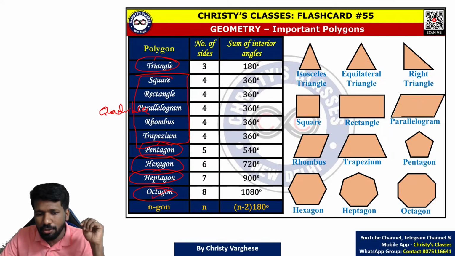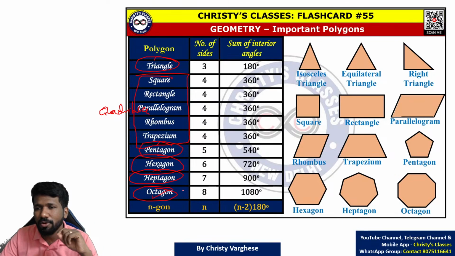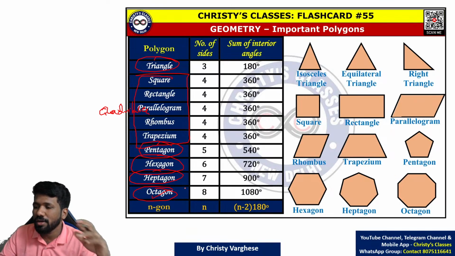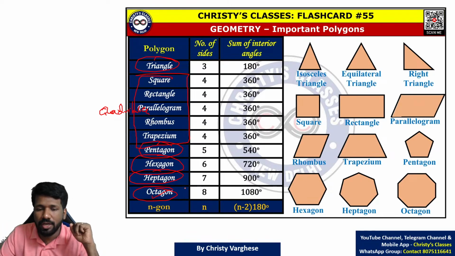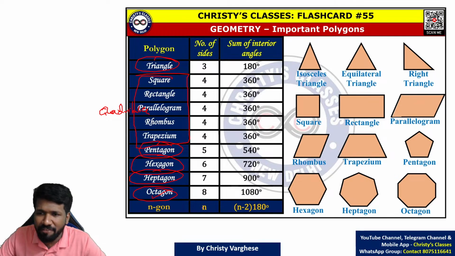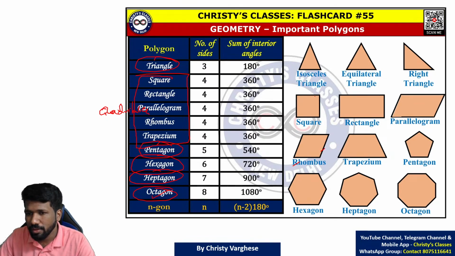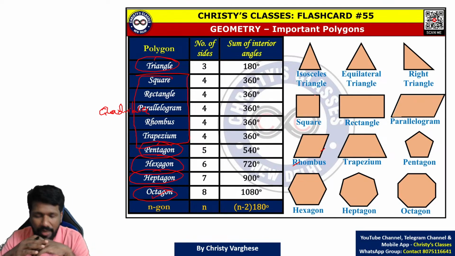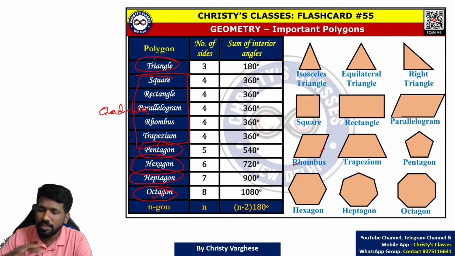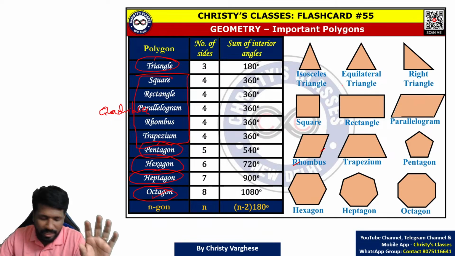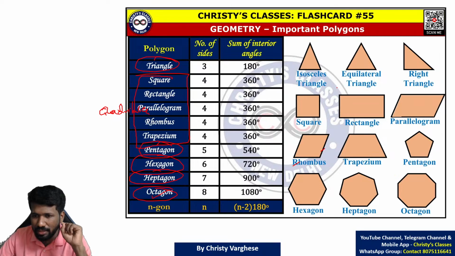At least till octagon you should know the names, because in the question it will only be mentioned, for example, what is each angle in a regular octagon. So there you should know octagon means 8-sided polygon. First you should know the names and the shapes. I will just briefly mention. Triangle, what is a triangle? All of you know, na? I will explain more about triangles because triangle itself is a very big topic. We will discuss the different types of triangles. But triangles have 3 sides. More properties of triangles I will discuss in a while.